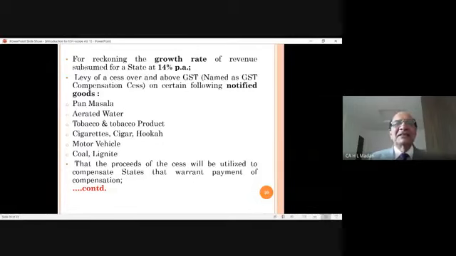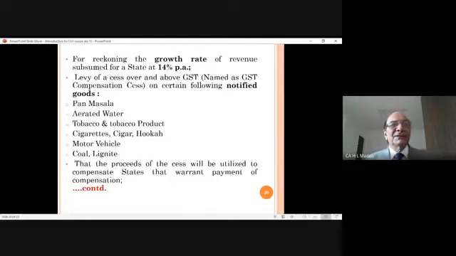So they said, okay, an increase of 14% per annum will be given. Meaning, whatever tax you collected during 15-16, you go on adding 14% to that, and that figure will come out. Then you see how much you have collected from GST. If there is any difference, make a claim to the central government and take the money from them. But the question is, where will the central government pay from?